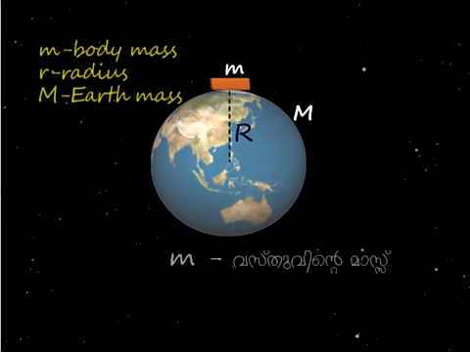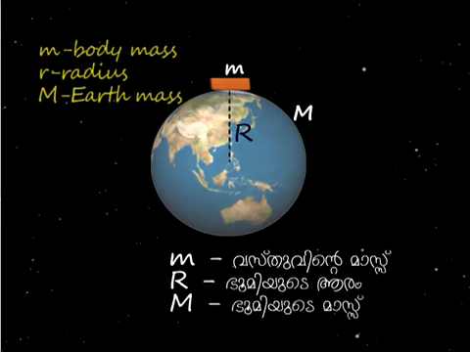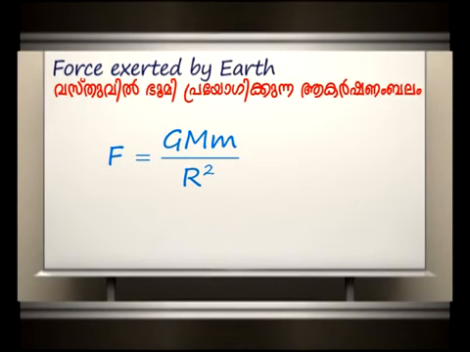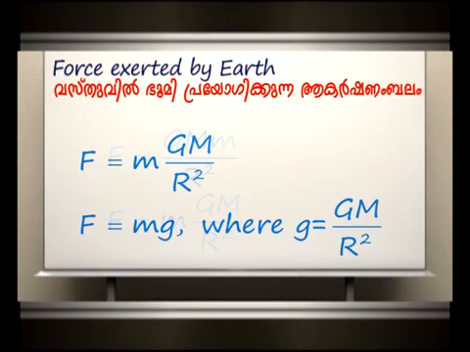Consider a body of mass small m on Earth of mass capital M. R is the radius of Earth. Then the force exerted by Earth on a body placed on its surface, F equals capital G into capital M into small m divided by R squared, equals small m into capital G into capital M divided by R squared, equals small m into g, where small g equals capital G into capital M divided by R squared.